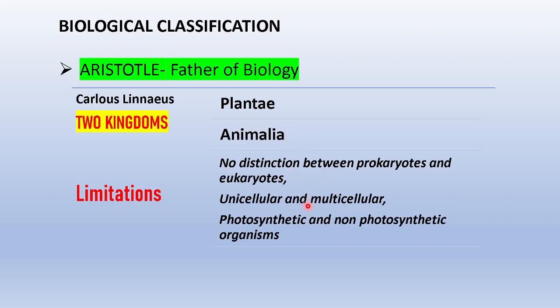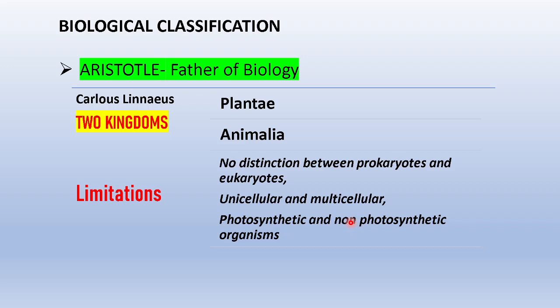Likewise, there was no differentiation between unicellular and multicellular organisms, or photosynthetic and non-photosynthetic organisms, because even fungi were placed within plants. Now, fungi are heterotrophic, whereas the chlorophyll-containing plants are photosynthetic, but all were placed in one group, Plantae, even though they had a major difference in the ability to prepare or not prepare food materials.